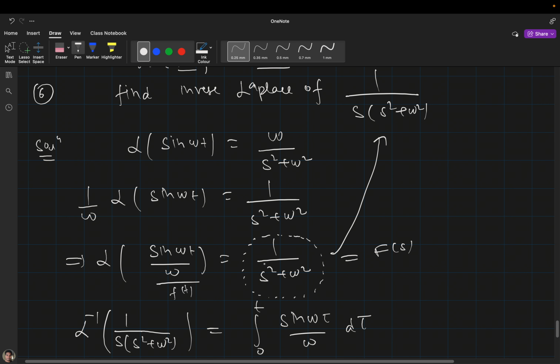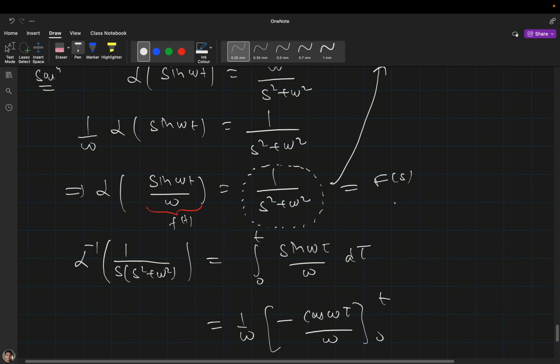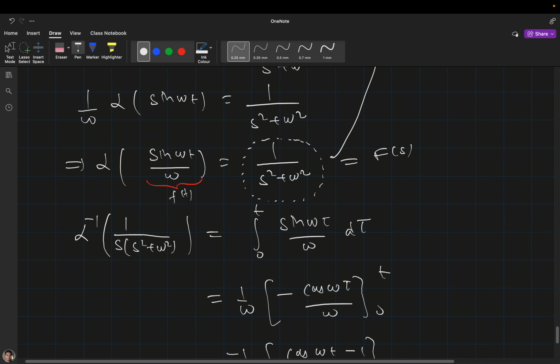Okay, this one is F(s) for this f(t). Now someone is asking what will be the inverse Laplace of this, which means that this is nothing but F(s) divided by s, which means that our new f(t) will be nothing but the integral of this.